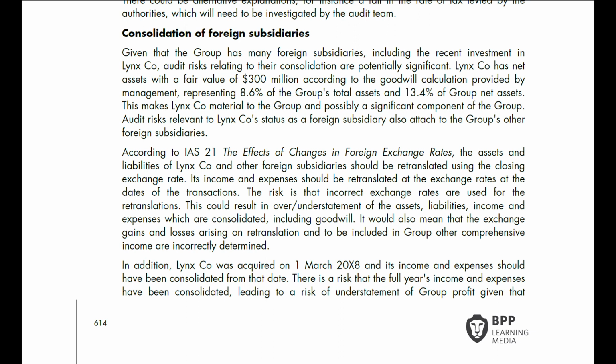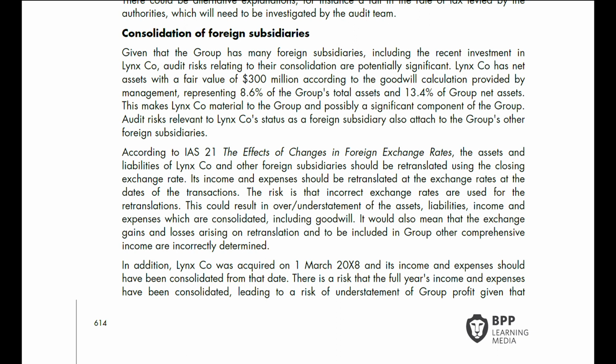This could result in over or understatement of the assets, liabilities, income, and expenses which are consolidated, including goodwill. It would also mean that the exchange gains and losses arising on retranslation, to be included in the group's other comprehensive income, are incorrectly determined.